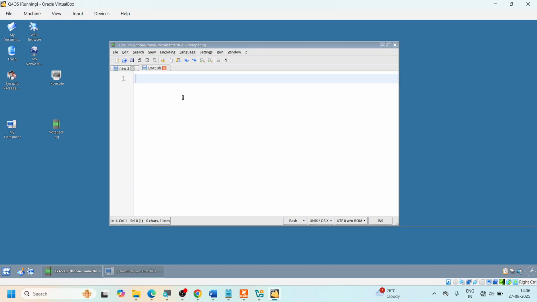Let me write the read here. So I'm going to read using the -p option, and I'm going to say "Enter a number", put one space in that, followed by this number n. This is what they have said.